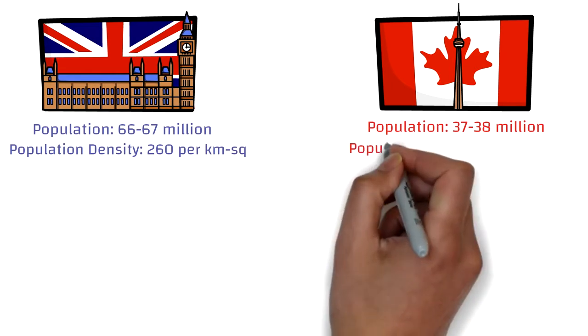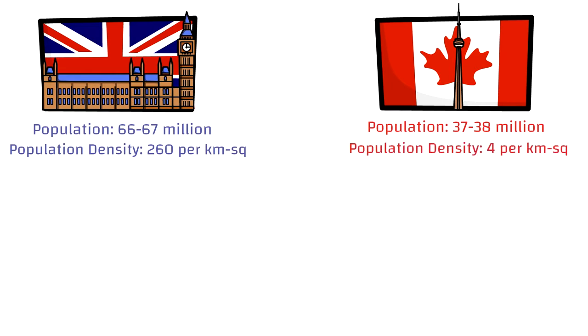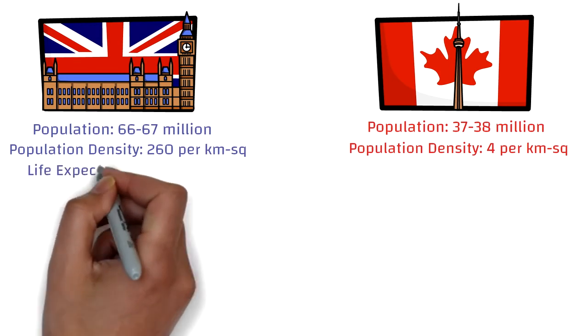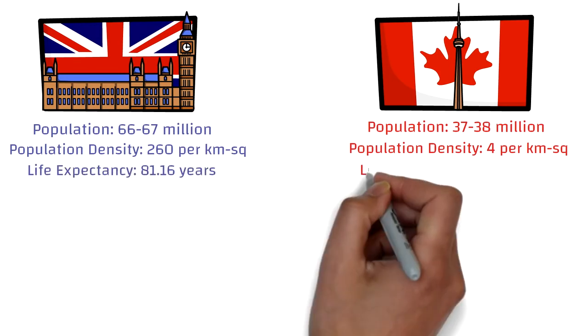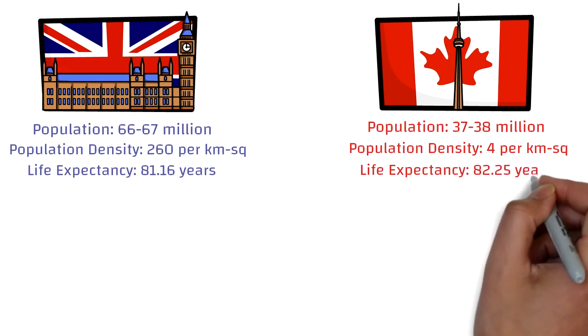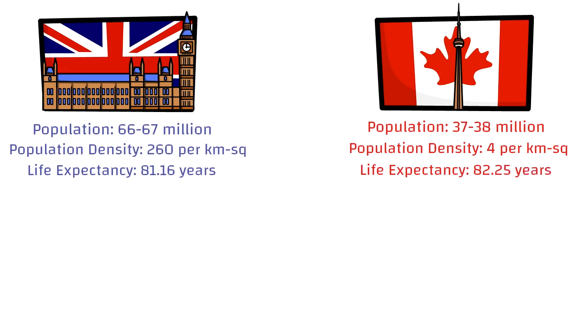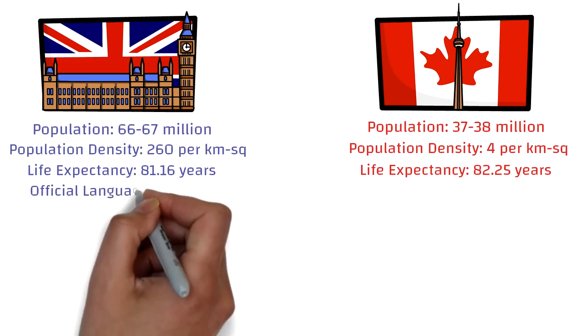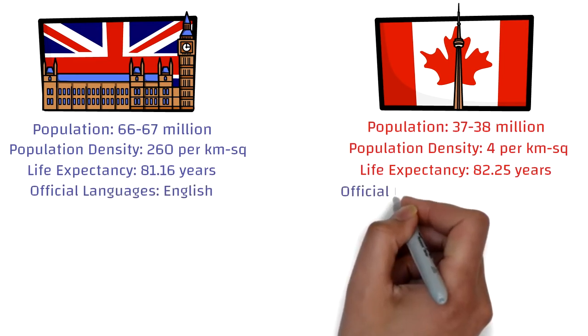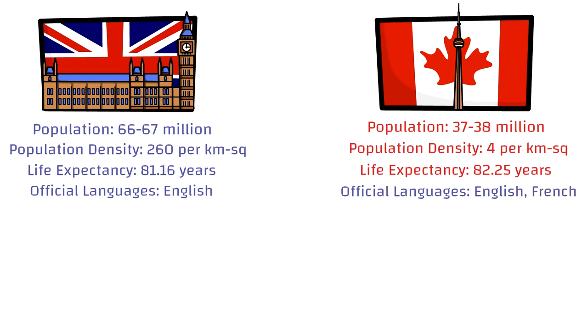Now the population density of UK is way more than what it is there in Canada, because of its huge size. The life expectancy of both the countries is almost very similar. While the official language spoken in UK is only English, in Canada it's English and French. Now of course both the countries have immigrants coming in from many parts around the world, from almost all the countries, so you can say that various other languages are spoken in both the countries as well, but the official languages are only what is listed down here.